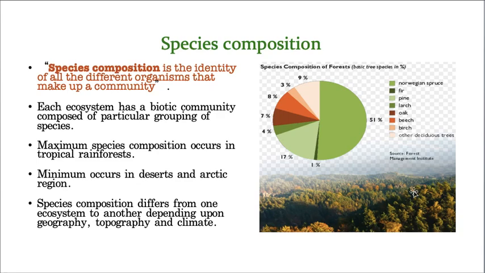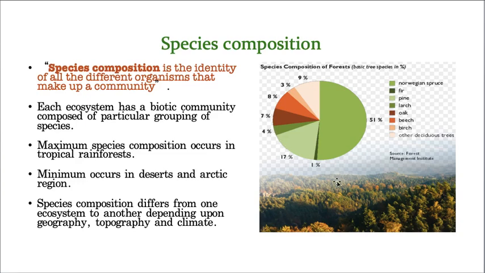So this is some given forest. Now, in the given forest, how many plant species are there? Let us take fir, let us take a pine, and let us take oak. Like that, let us take some deciduous trees. So, how many plant species are there, and how many animal species are there in a given area? Then that is called species composition.